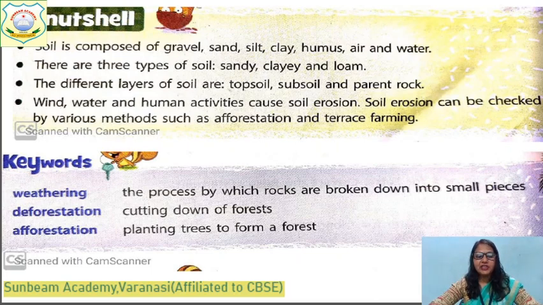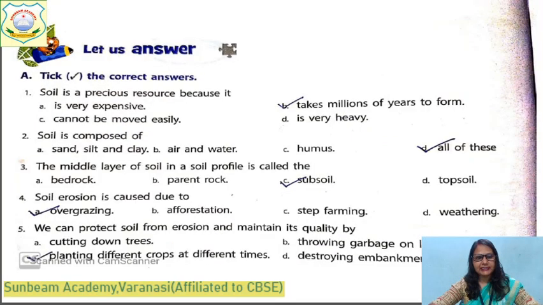And there are some keywords also. What is weathering? The process by which rocks are broken down into small pieces is called weathering. And how does weathering occur? Due to the effect of the sun's heat and rain's cold. And what is deforestation? Cutting down of forest due to humans' need is deforestation. And what is afforestation? Planting trees to form a forest is called afforestation. We all have completed this work.